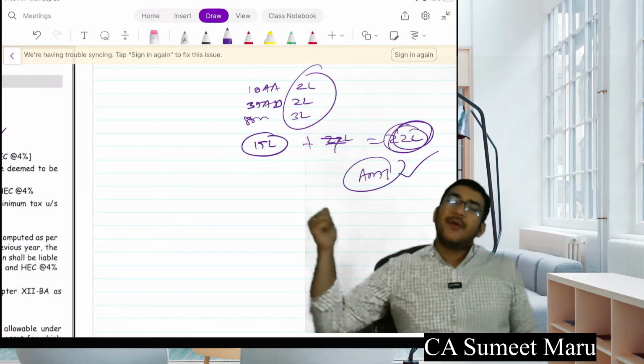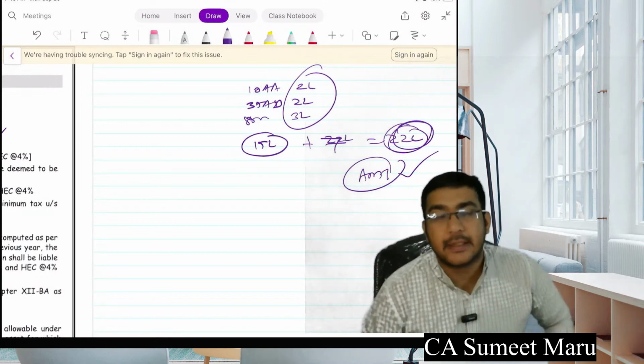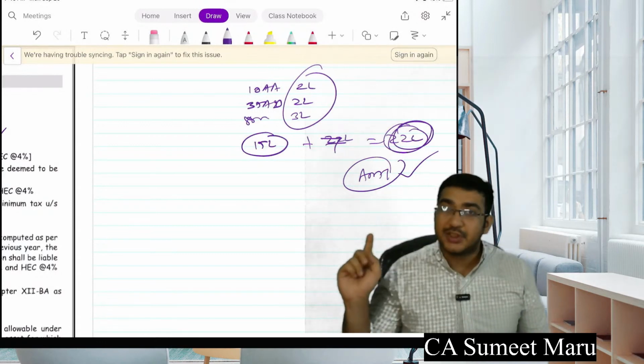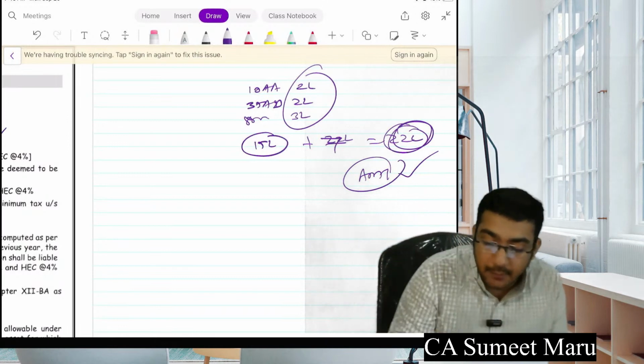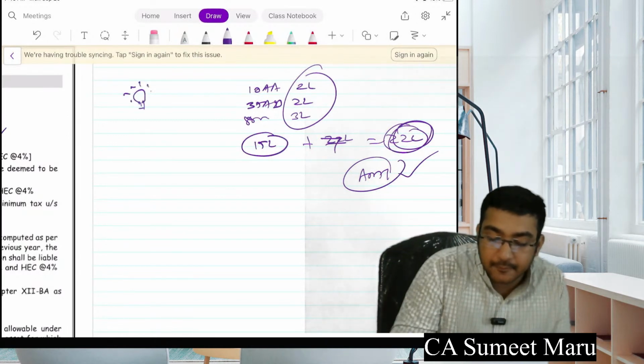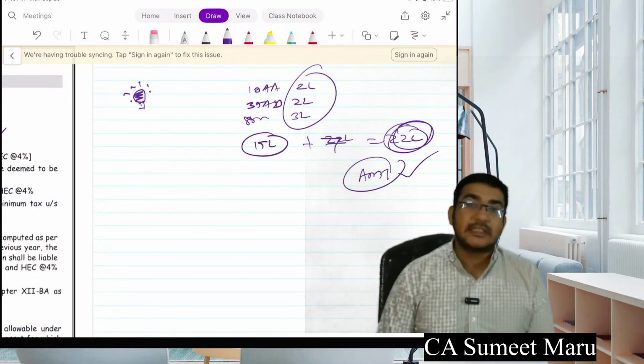So if you don't have any of these deductions, there is no worry of doing AMT. But if you get any of these three deductions, please, आपके दिमाग की बत्ती जलाओगे आप? Okay, because then AMT provisions will be applicable.